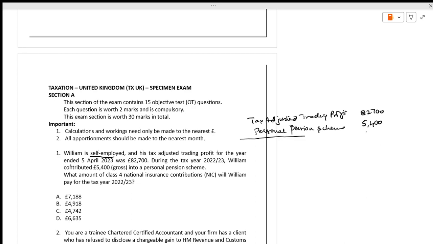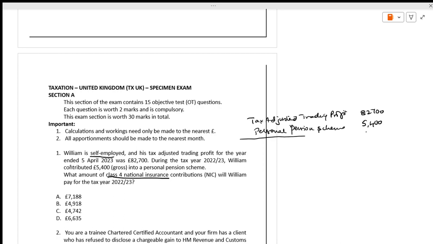Now, what is the question they are asking? They are asking what amount of Class 4 NIC contribution William will pay for the tax year. Next, you have the Class 4 rules, which have been given. In the examination, they will provide them to us.